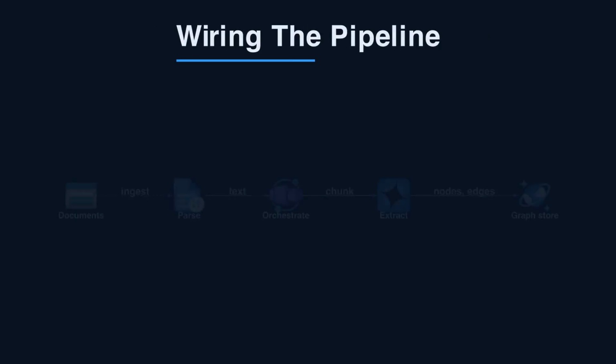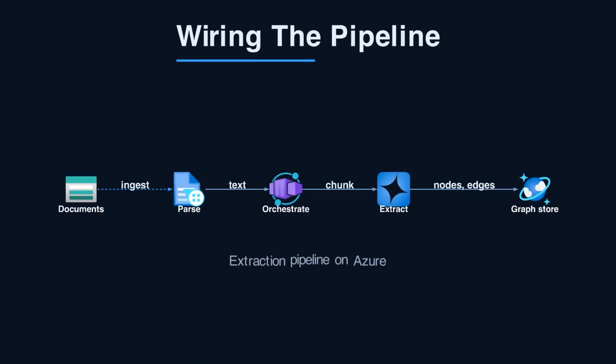Here is how the pieces wire together on Azure. Documents land in blob storage. Azure AI Document Intelligence parses layout and text. A worker in Container Apps chunks and orchestrates. Azure OpenAI returns structured graph fragments per chunk. After resolution, you persist nodes and edges into your store.